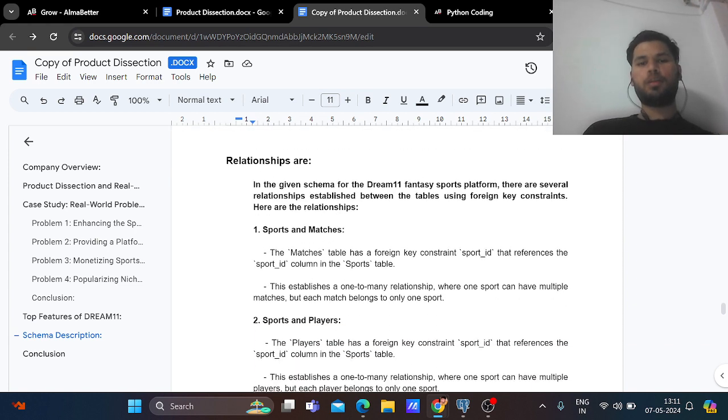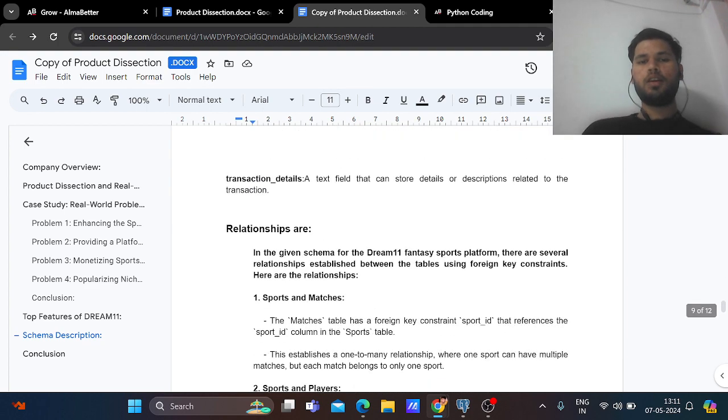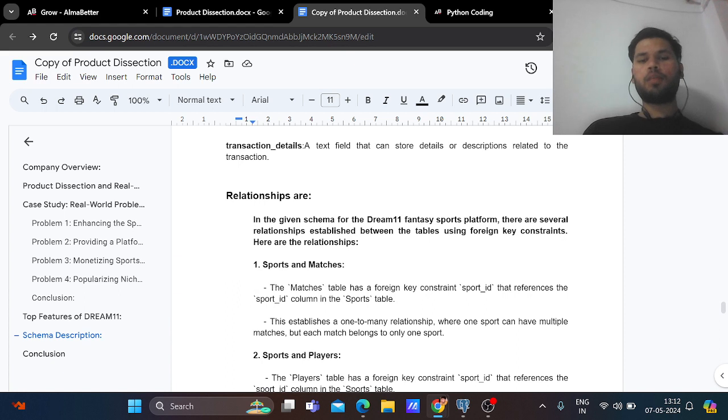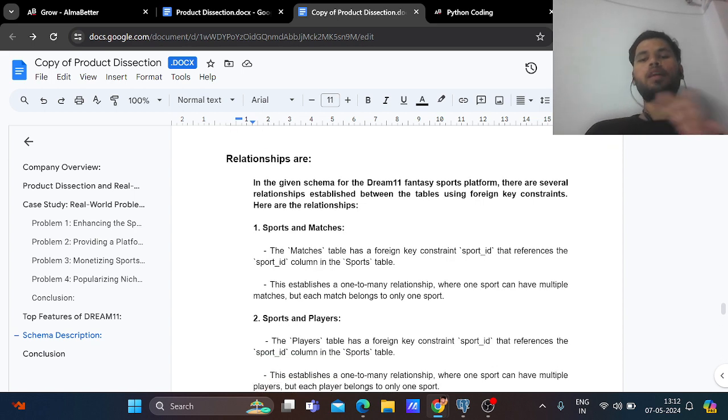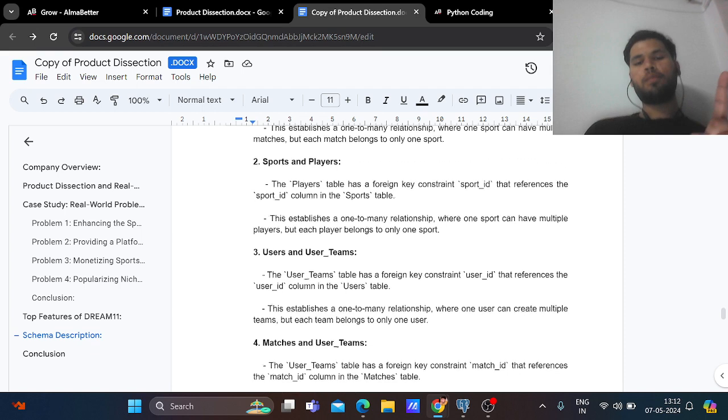Now, what are the relationships? There are almost 7 to 8 one-to-many relationships. For example, between the sports table and the matches table: the matches table has a foreign key constraint, sport ID, that references the sport ID column in the sports table. This establishes a one-to-many relationship, where one sport can have multiple matches, but each match belongs to only one sport.